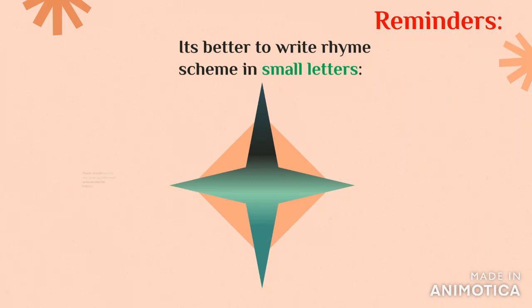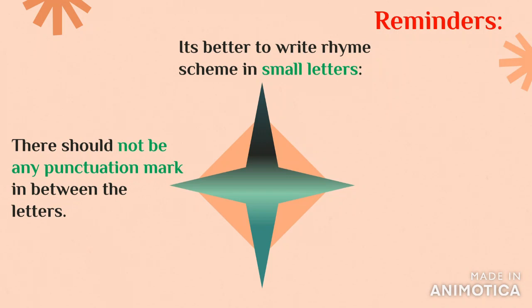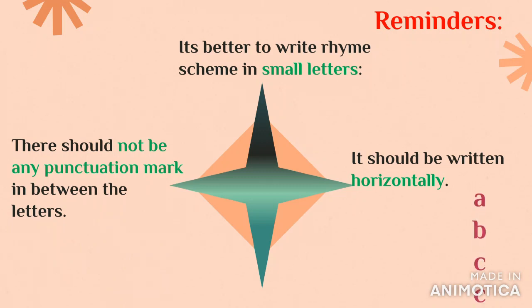Secondly, when we write the rhyme scheme, there should not be any punctuation mark demarcating the different letters. Don't put a comma between the letters, neither a hyphen or a full stop. It should be written simply as the letters are. And the third thing that you should remember is that don't write the rhyme scheme vertically as the stanza appears. It should always be written horizontally. So keep these things in mind while you are writing the rhyme scheme of a particular stanza or a poem.